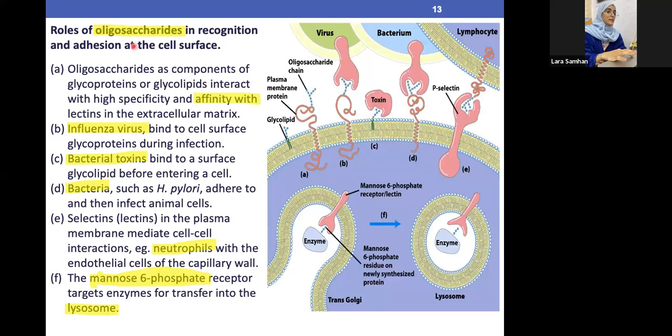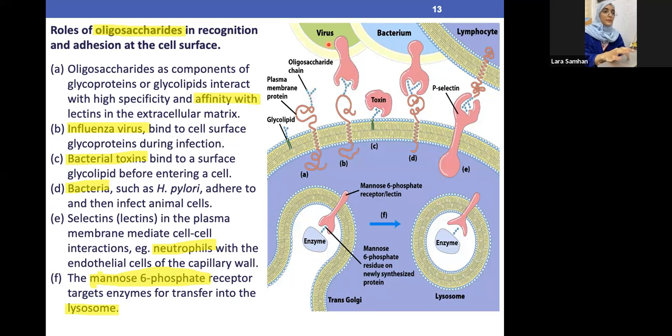Now, in regards to this slide, it basically just explains how the glucose molecules help in the signaling. So basically, let's say this is the cell, this is the whole cell, and this is the cell wall. As we said, the glucose can also be found in the cell wall. For example, we have this thing. This thing is basically a protein, and on this protein we have, above, a sugar molecule. So basically, it just tells us how the sugar is helping us in the transmission, cell-to-cell transmission.